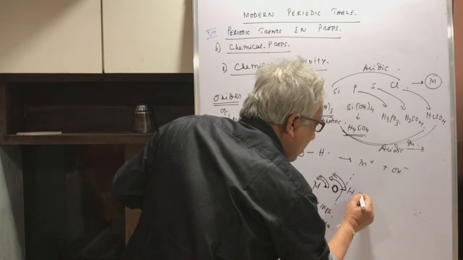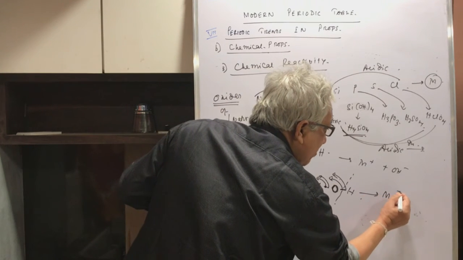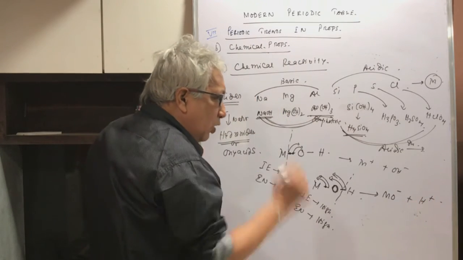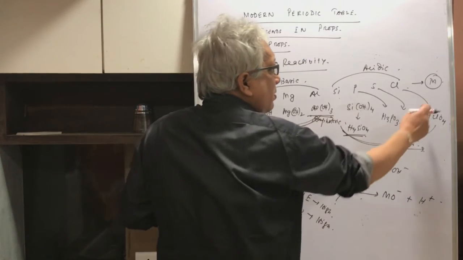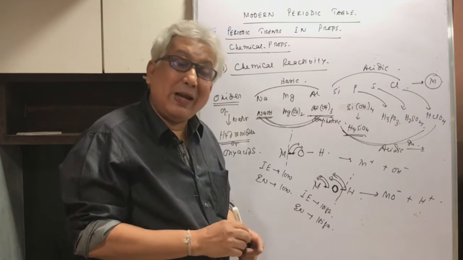So with the electron coming here, this MO will become negative and this will become H positive, and because of this, the compounds will be acting as acidic. So that is the reason.